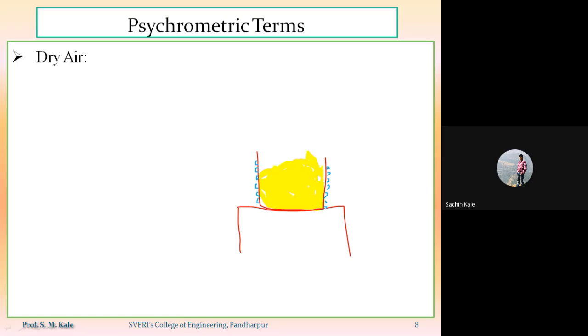Why? They contact the ice, sir. So what will happen if they come in contact with the surface containing ice? The moisture content is converted into small droplets of water.